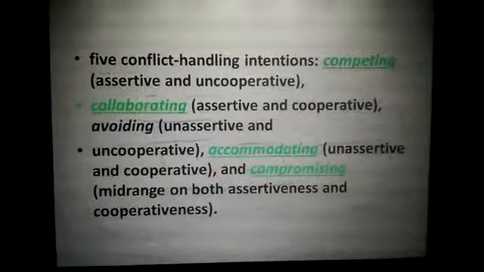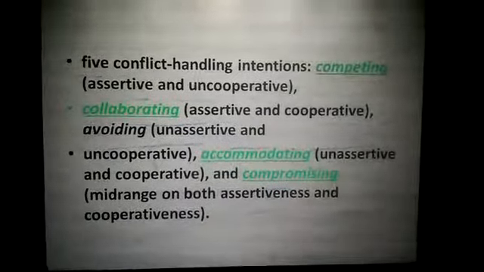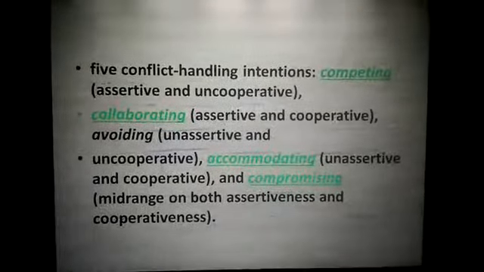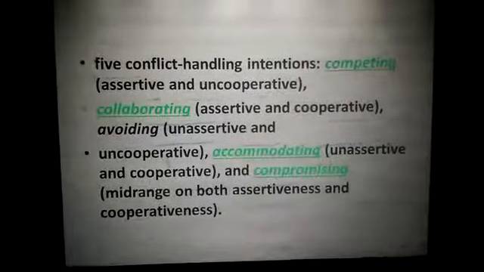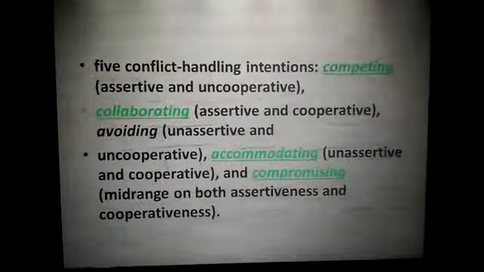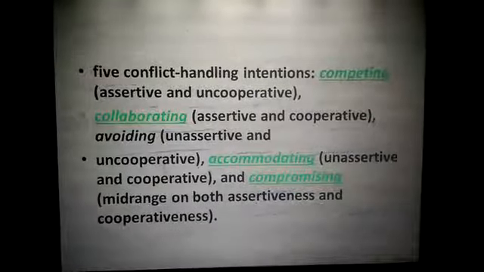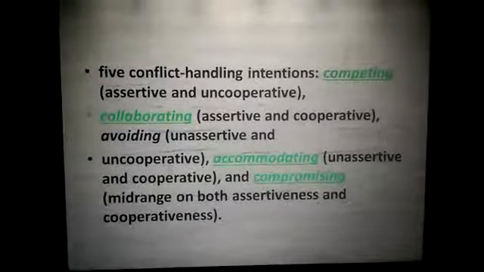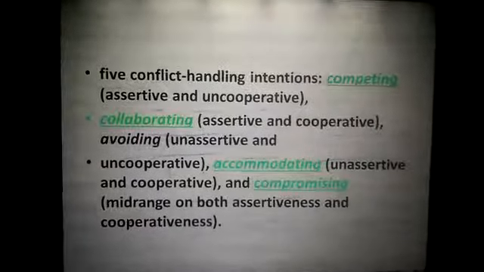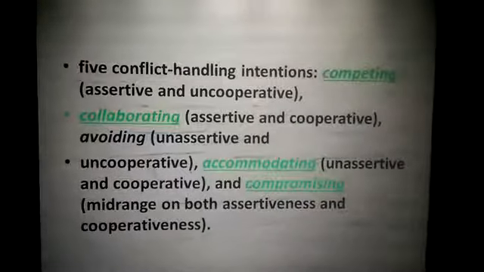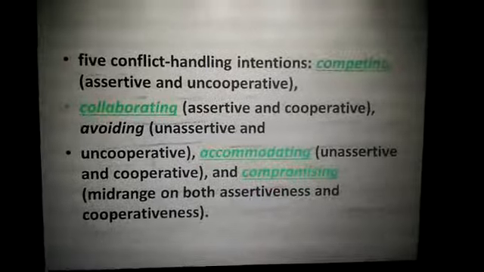The 5 conflict handling intentions. The first is competing, that is assertive and uncooperative. Then you have collaborative, assertive and cooperative. Avoiding, unassertive and uncooperative. Then you have accommodating, unassertive and cooperative. Compromising, it's a mid-range on both assertiveness and cooperativeness. These are the techniques of conflict handling intentions.